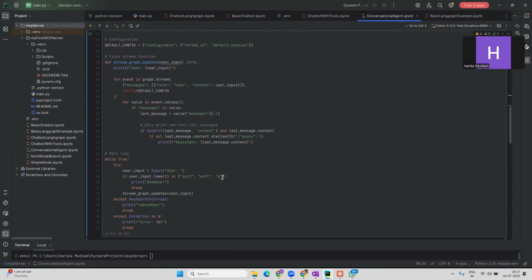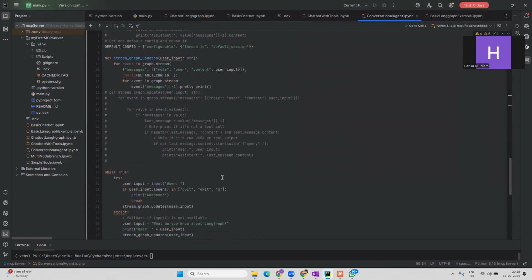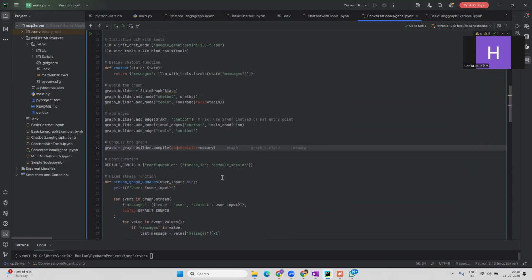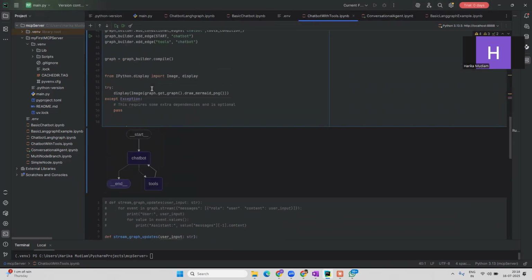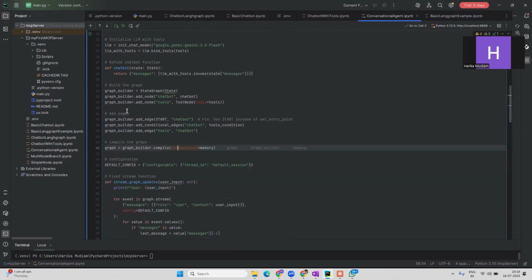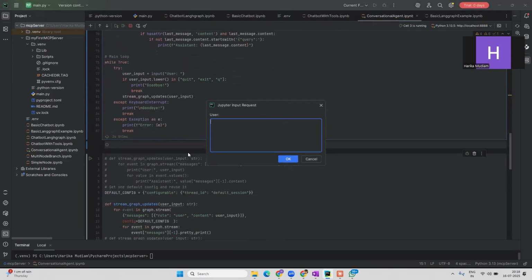So now, I think I've not given that portion where we actually see the graph. Let me just showcase that one as well. Okay, let's just display the graph as well. Yeah, so now let me just run this.